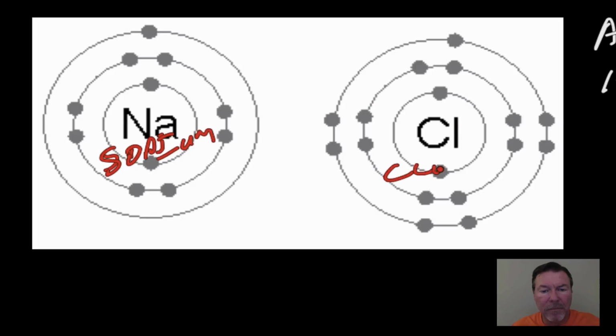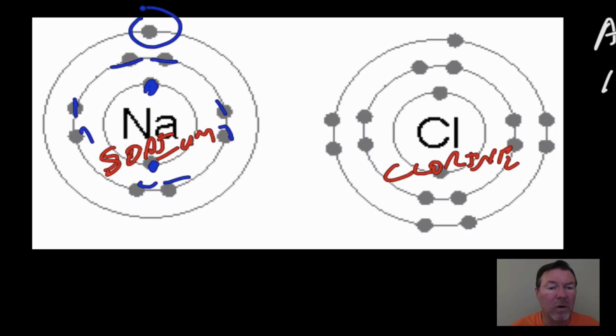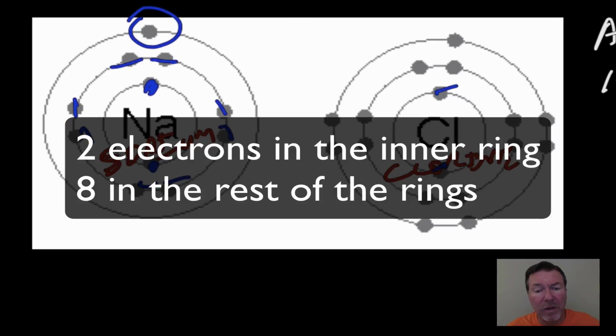Now you'll notice that if you look at the atoms, you have 2 on the innermost ring, and you have 8 on the next one. But sodium has this 1 over here. Well, atoms really like 8 in their outermost ring. That's what makes them happy. Chlorine, you'll notice 2 on the innermost ring, you've got the 8 here, and then you have 7 on the outermost ring.